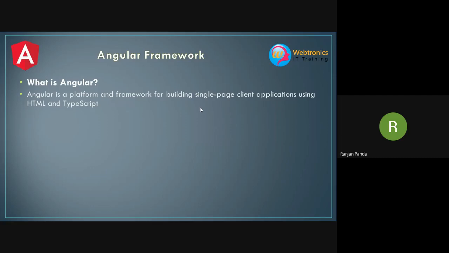Because the HTML is already available, the user experience is going to be better compared to server-side technologies. Earlier, in the server-side technology, at runtime the HTML required for that particular page was being downloaded from the server. But here, it is already available in the browser.